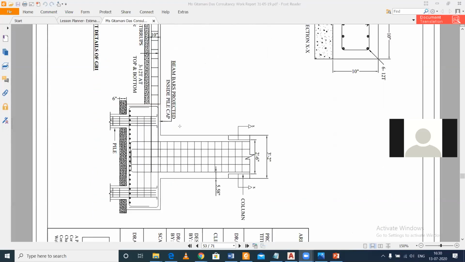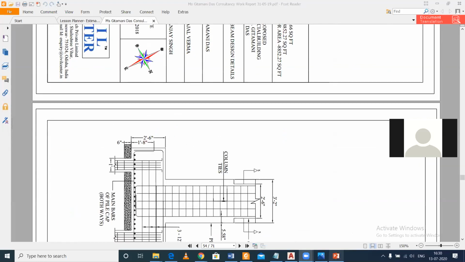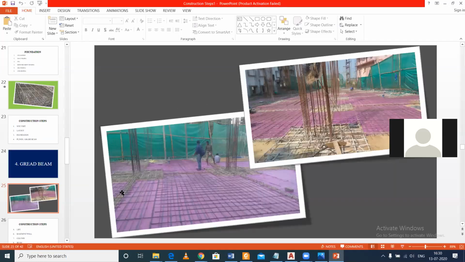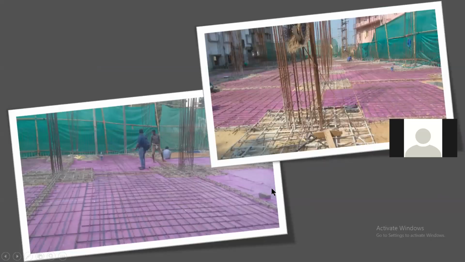So this is your grade beam, and as you can see in the site also, let us go back to the site images. Before, you were seeing the structural drawings, and now you are seeing the site just before the casting of your grade beam and your basement slab. This is the grade beam, and as I told you, this is underground construction, so we need a particular kind of shear walls. If you can zoom in, these are the reinforcement for the shear walls. In the boundaries you have to give shear walls because it is a basement.